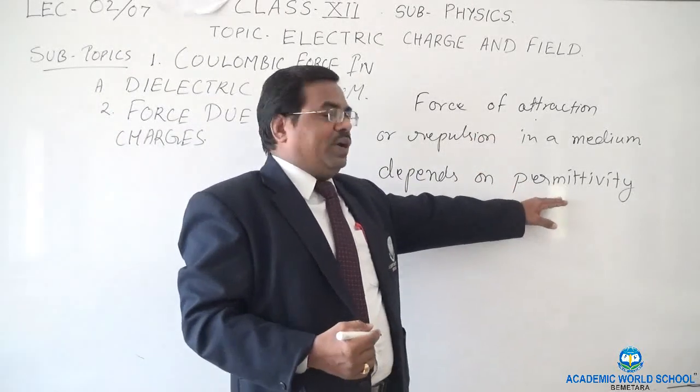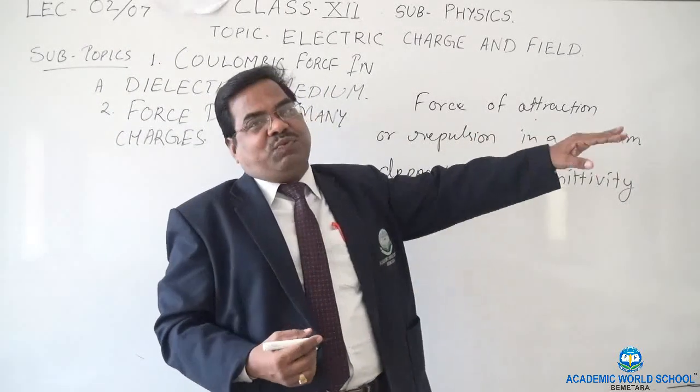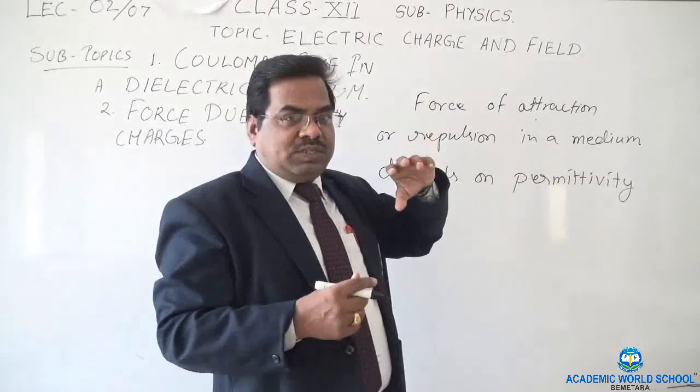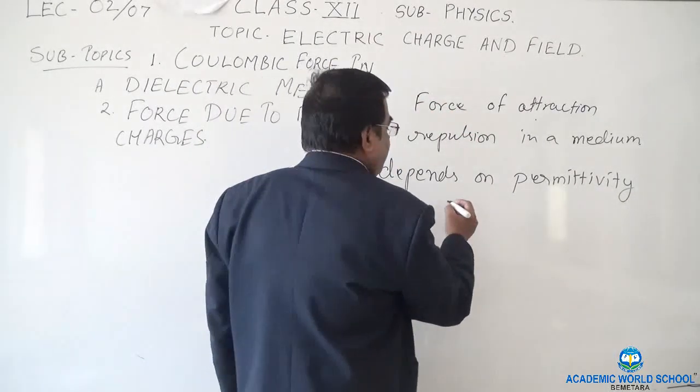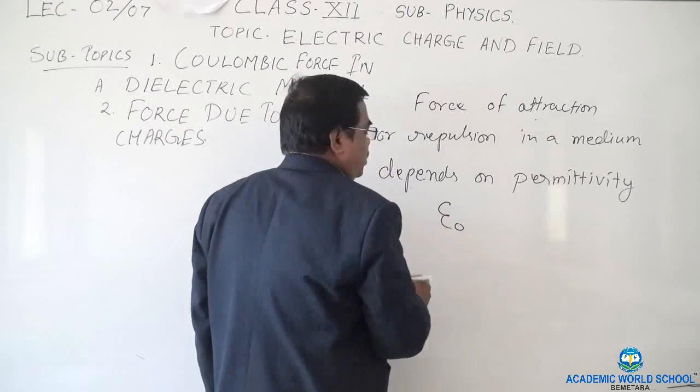Permittivity is a property that determines the electric force for the electric charges. The symbol of permittivity is epsilon.